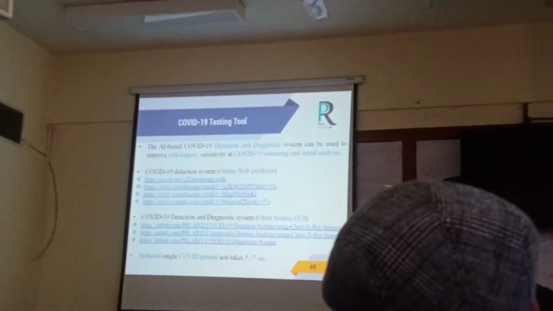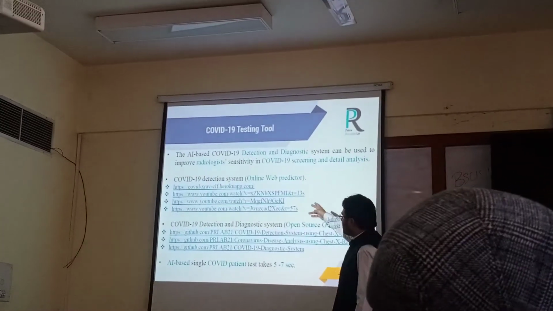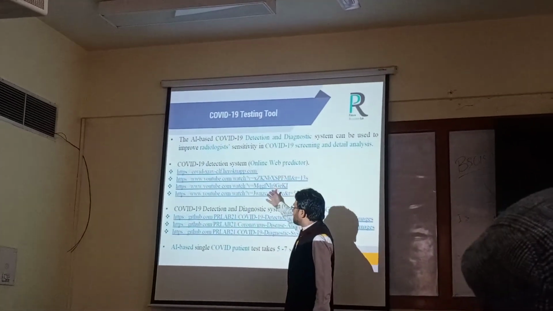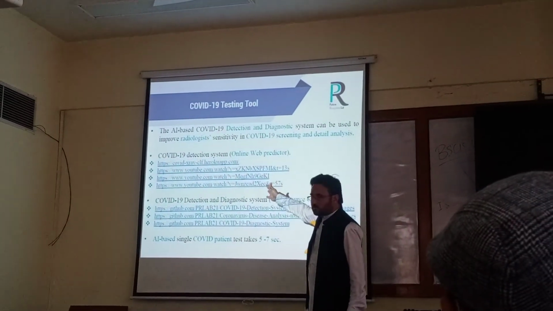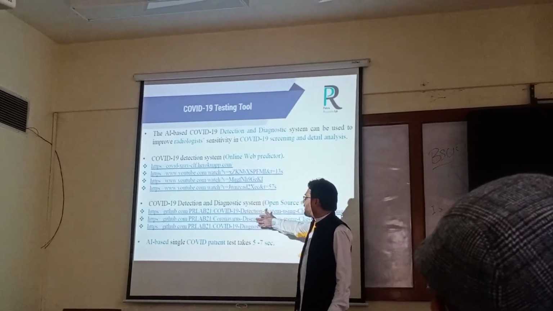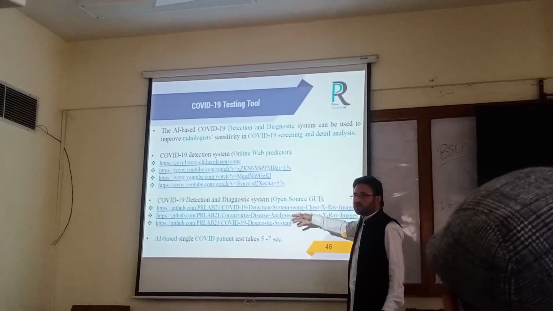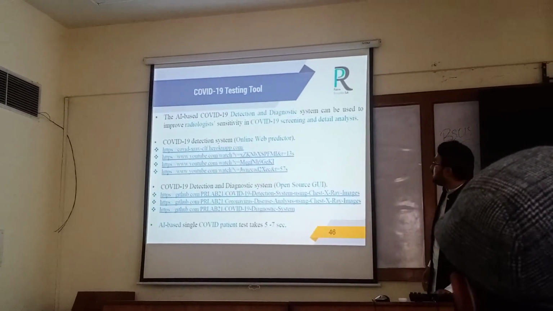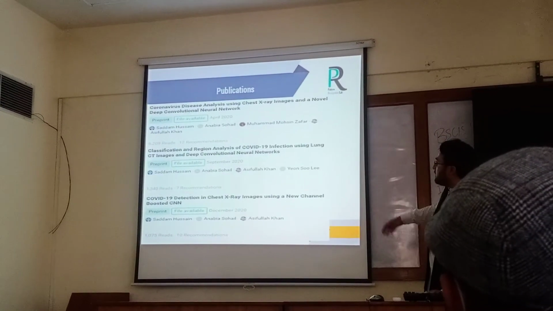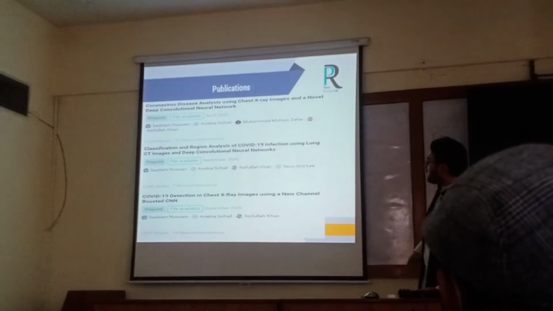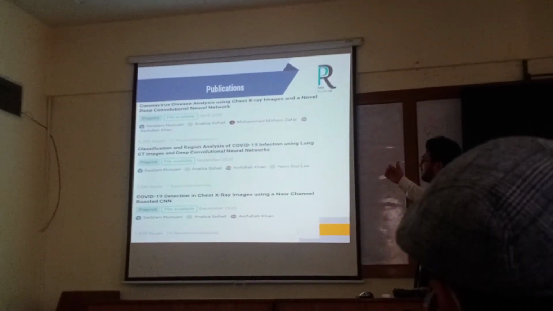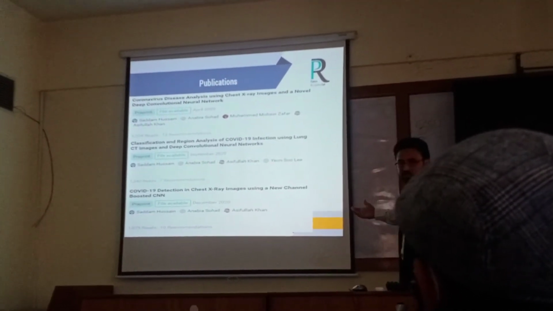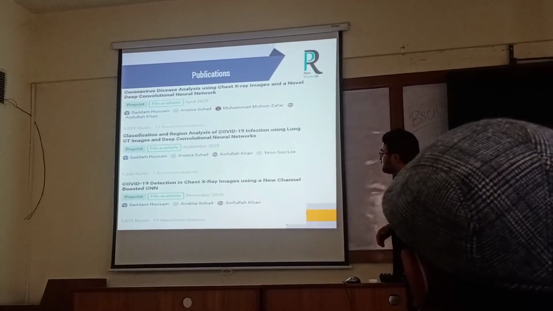Our web detector is available on this site. The demo videos are available on YouTube, as well as the source code, helping material, and other dataset information, which are provided in GitHub links. These are the research papers. They are already available on ResearchGate and already submitted. They are submitted to Applied Soft Computing, Artificial Intelligence, and Pattern Recognition journals.